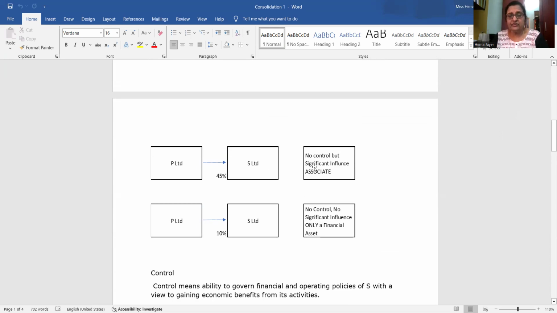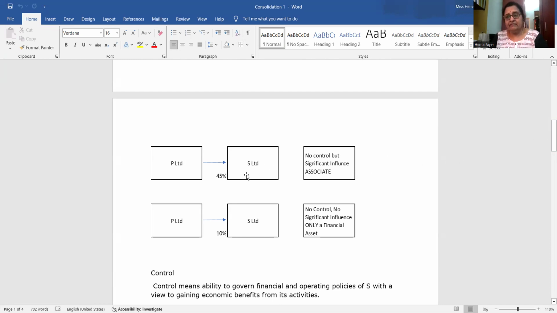But in substance, the balance 55% shareholders are all over the world. They are scattered and they have no influence in the decision making. P Limited is making all the decisions. Then in substance, it becomes a subsidiary because P Limited is having the control of S Limited, and the balance 55% are not in control of the company.